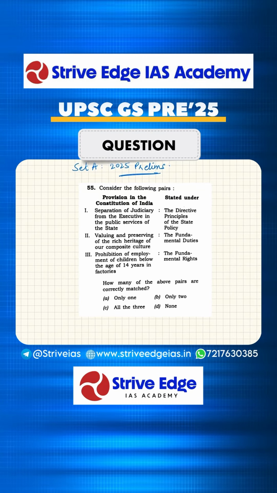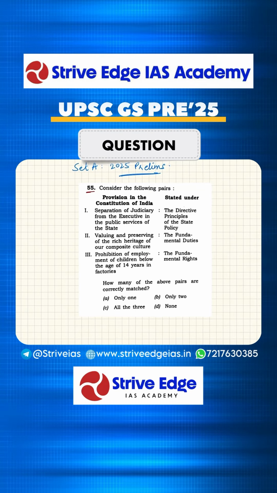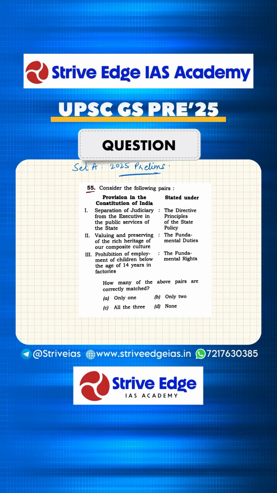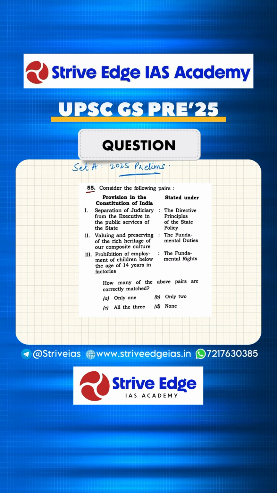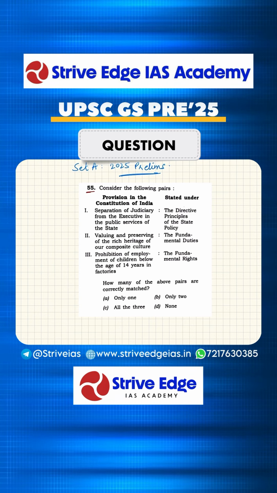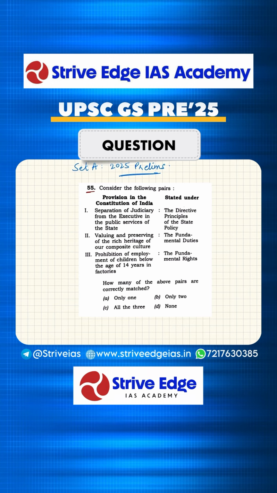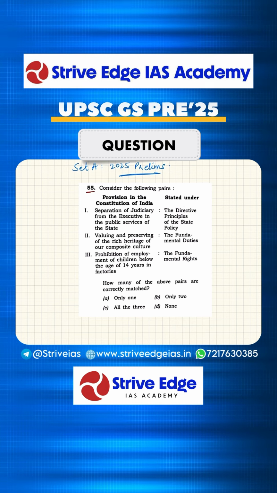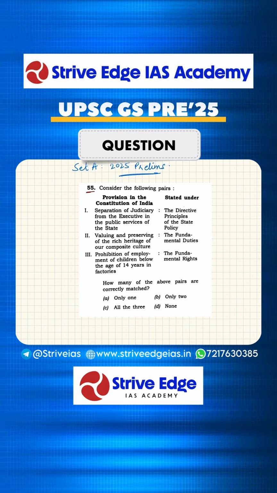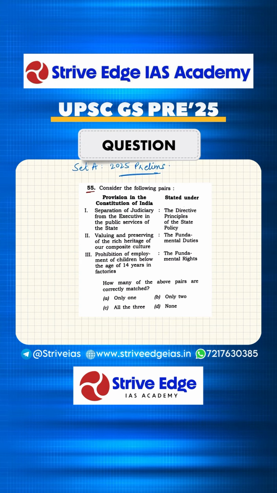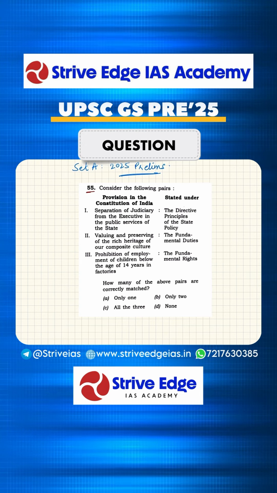Let's solve the 55th question now. Consider the following pairs. Provision in the Constitution of India stated under: 1. Separation of judiciary from the executive in public services of state, stated under the DPSP. 2. Valuing and preserving of the rich heritage of our composite culture, the fundamental duties. 3. Prohibition of employment of children below the age of 14 years in factories, the fundamental rights. How many of the above pairs are correctly matched?